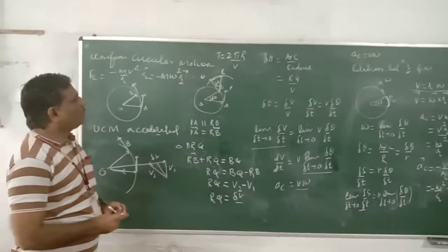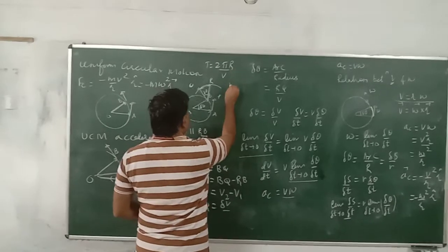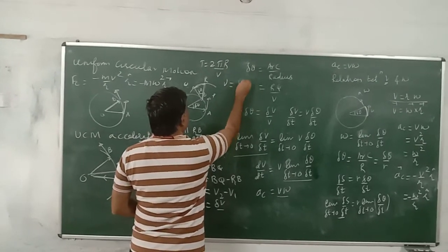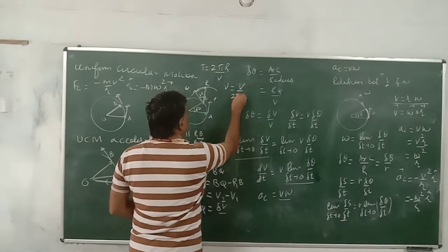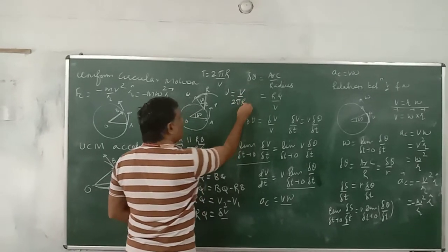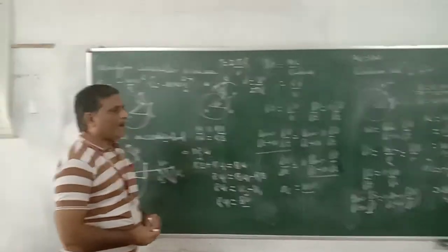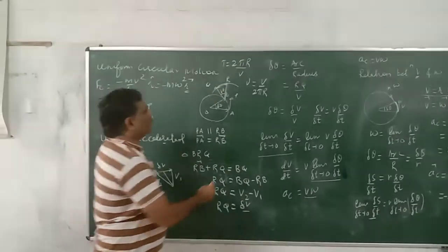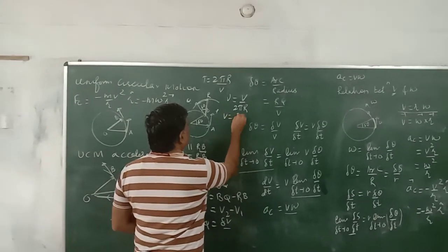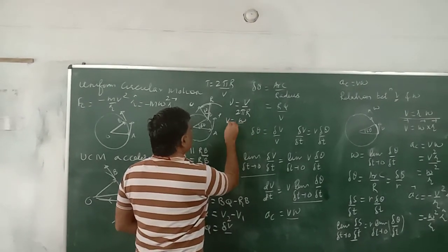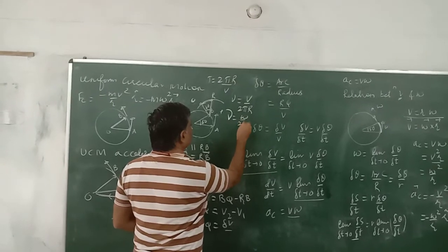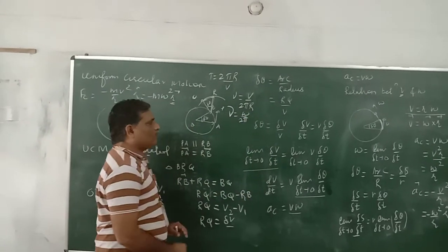The frequency mu is equal to v divided by 2 pi r. You can see v by r is nothing but omega. Therefore, v is equal to omega r. It is actually frequency is equal to omega upon 2 pi.